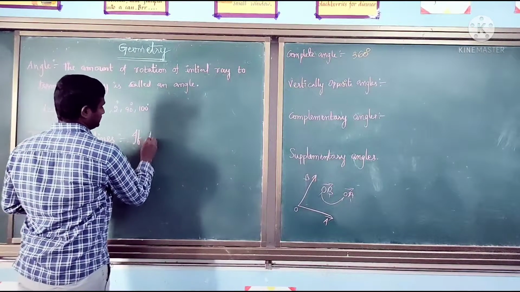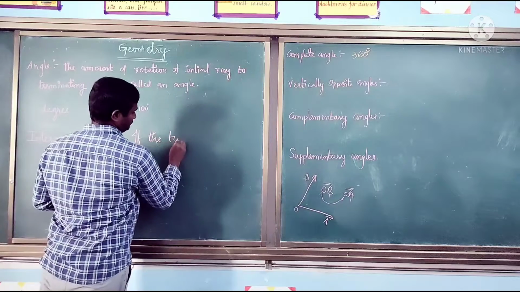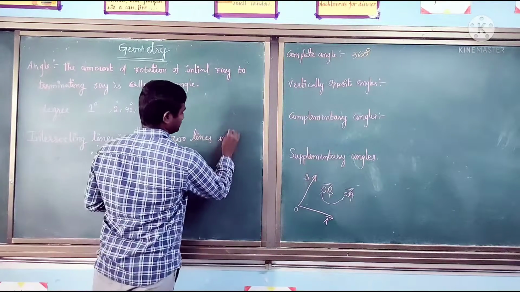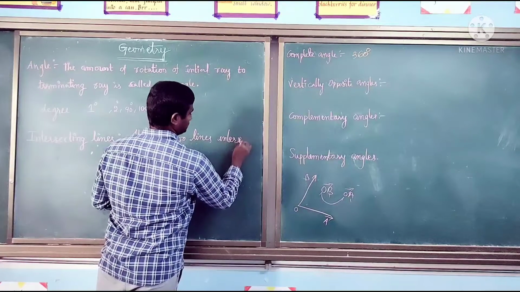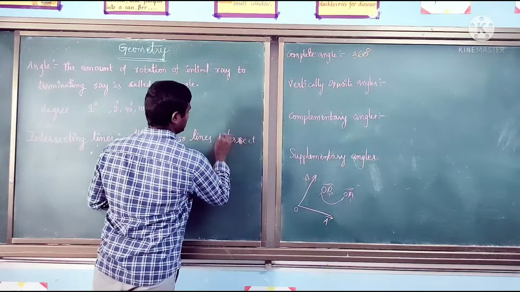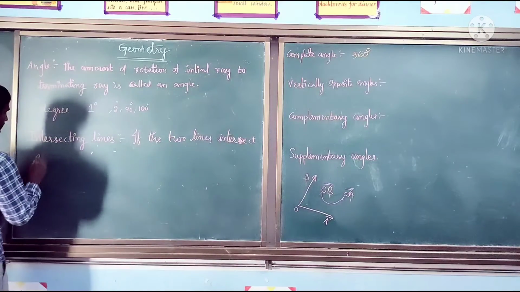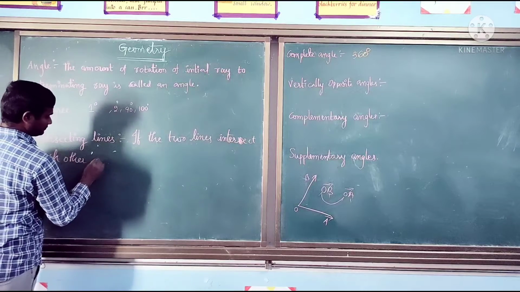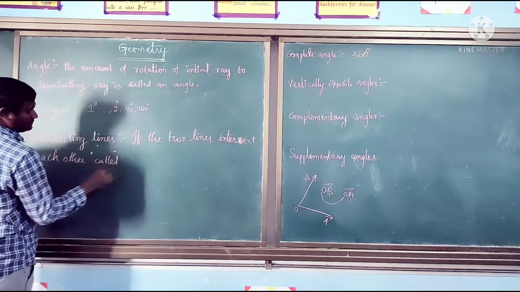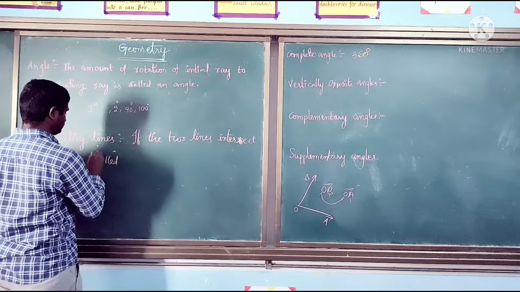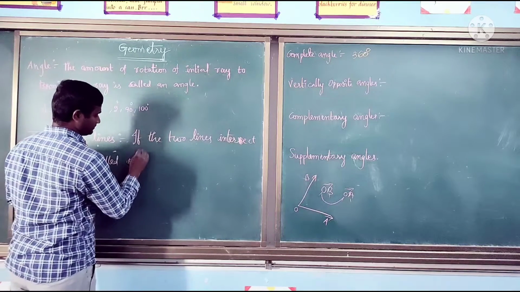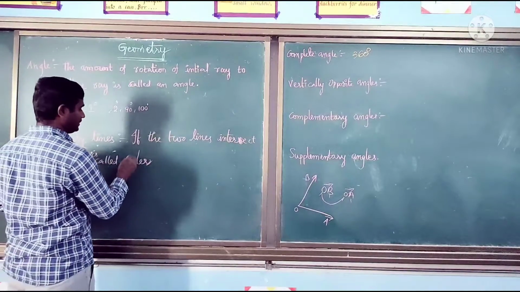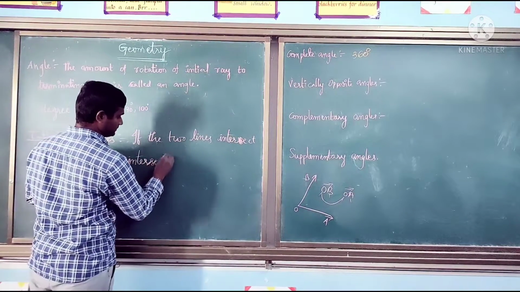If two lines intersect each other, they are called intersecting lines. Intersect means they meet at some point. Intersecting lines.